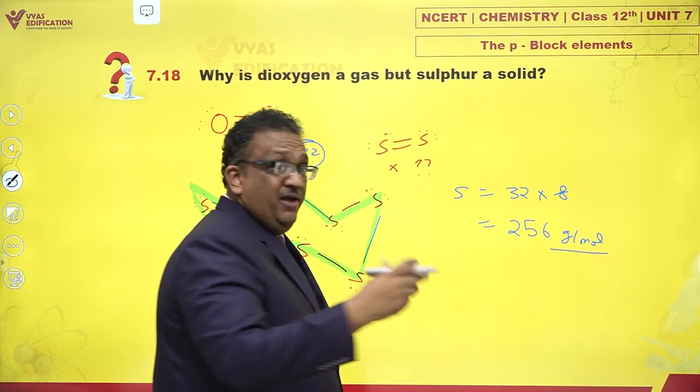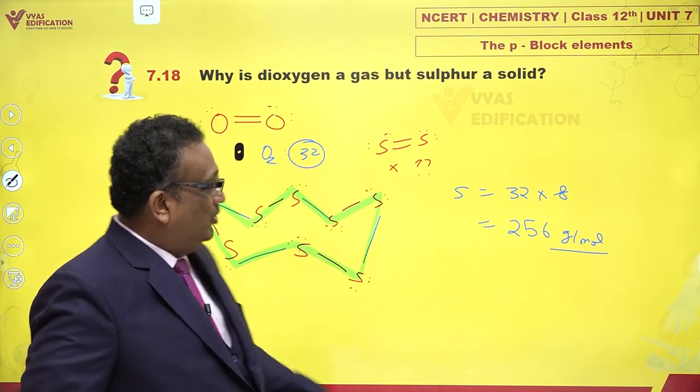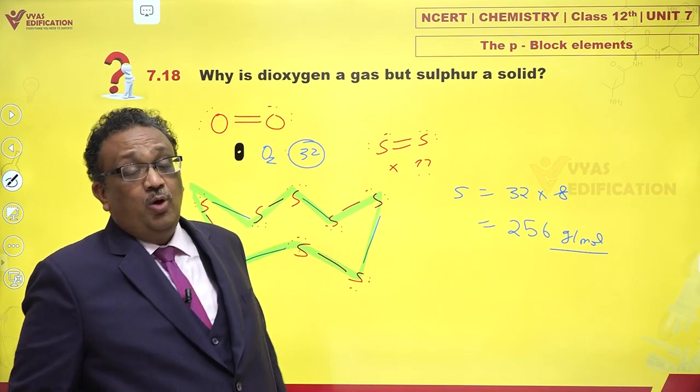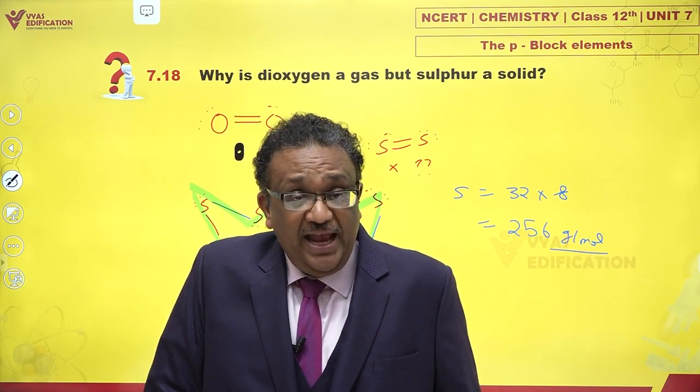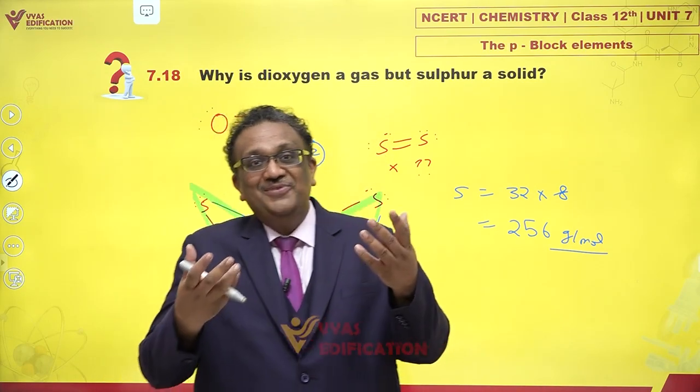If the molecules become heavy, they become solid. They are no longer liquids or gases. Oxygen, being a very light non-polar molecule, is a gas. S8, although non-polar, is very heavy, and that is why it becomes a solid.